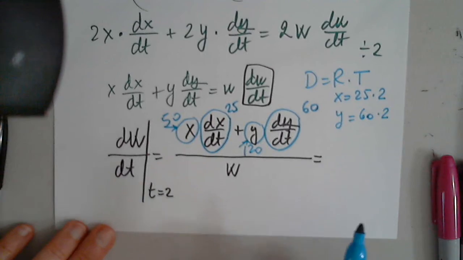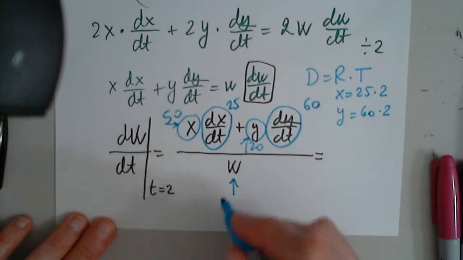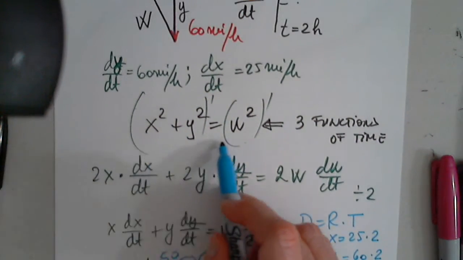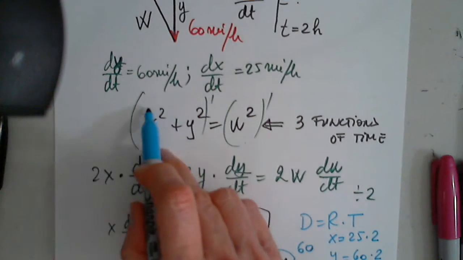So we have everything at the top. Now, how do I determine w? How will I solve this equation for w? What do I have to do to solve for w?